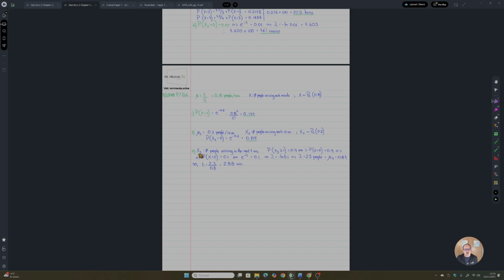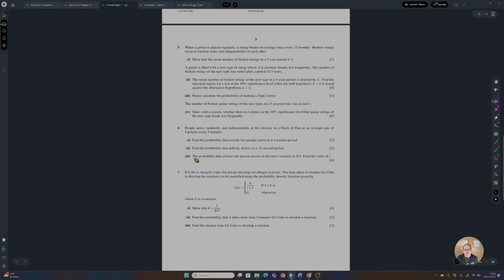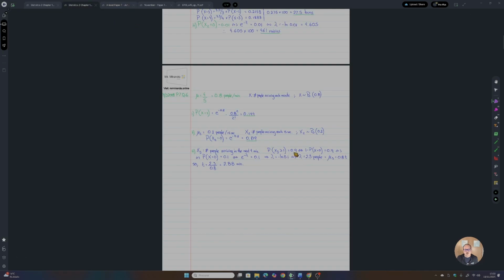Obviously, the random variable is going to change. This is going to be now the number of people arriving in the next t minutes. The first one was for 1 minute. The second one was for 15 seconds. Here, the interval is the thing that you need to calculate, so it needs to be a different random variable. You know that the probability that X3 is bigger or equal to 1 is 0.9. This is what the question is telling you: the probability that at least one person arrives in the next t minutes is 0.9. At least one person, X is bigger or equal to 1. And this is 0.9.